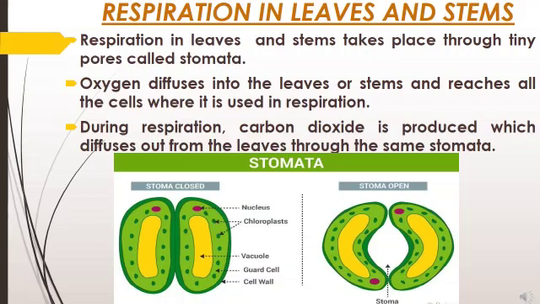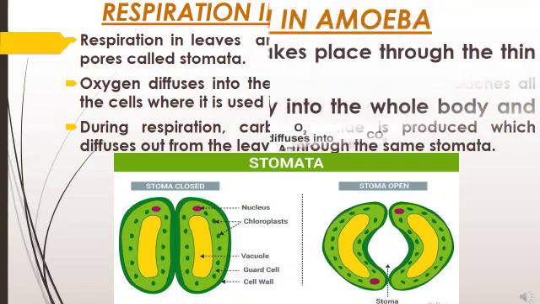During respiration, carbon dioxide is produced which diffuses out from the leaves through the same stomata from which oxygen had diffused. So with the help of leaves, stems and roots, the process of respiration takes place in plants.